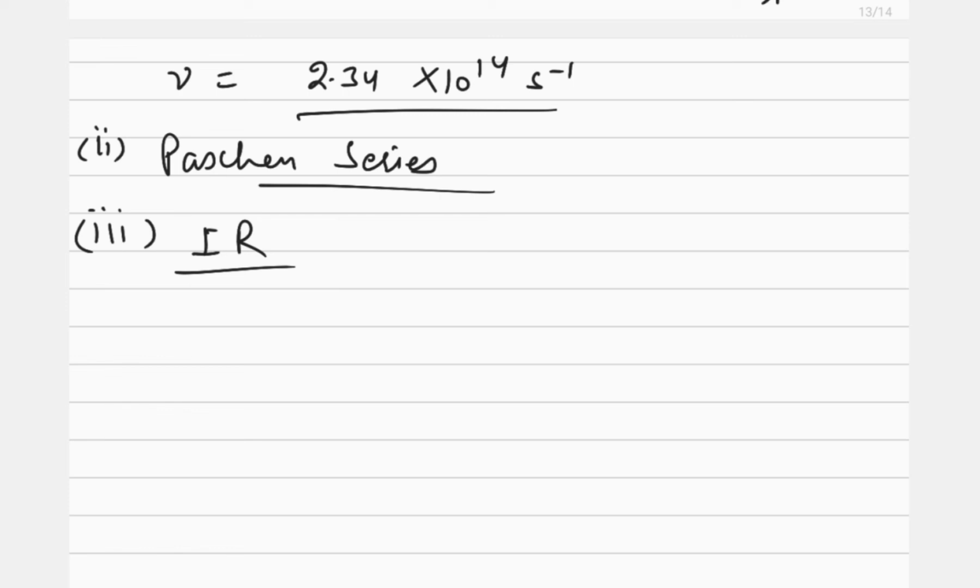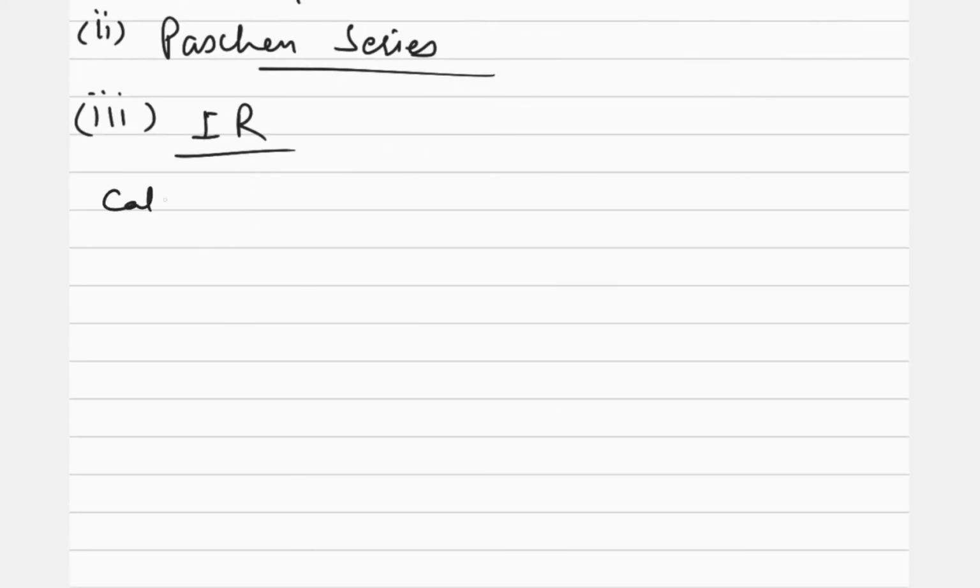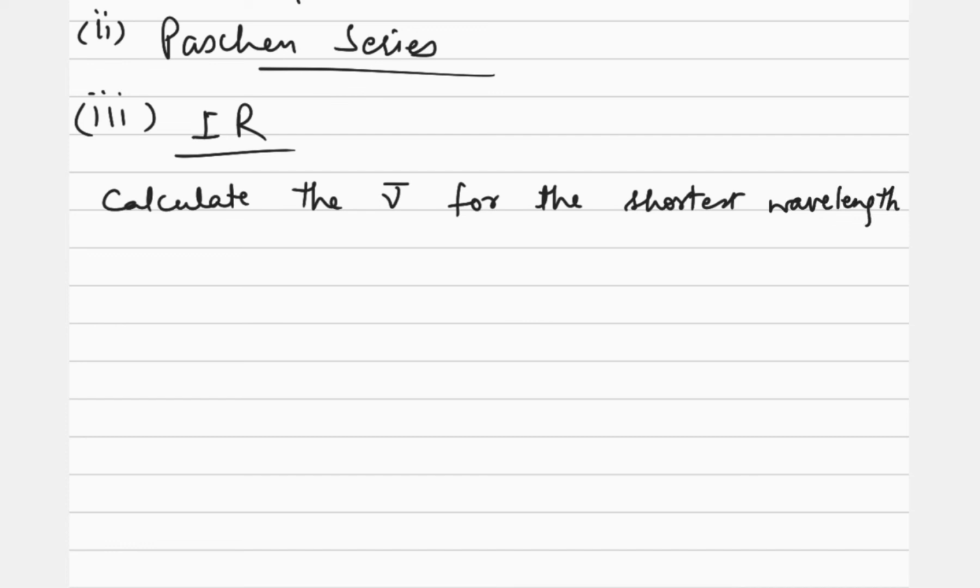Now moving to another question, one more example we may discuss here. Calculate the wave number for the shortest wavelength transition in Balmer series of atomic hydrogen.